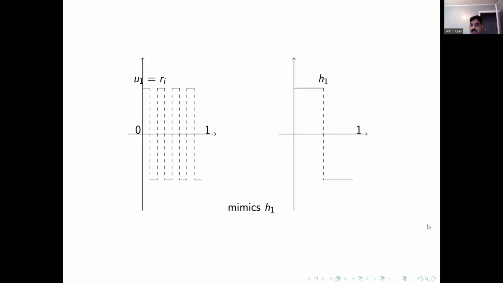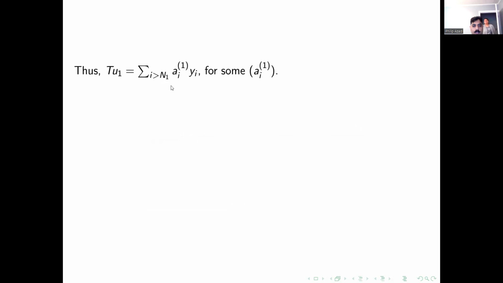See that each one is positive on half of its support, negative on half of its support, and here I have R_4, but any Rademacher function could do that. All we want is that T of u_1 is supported after capital N_1, because it is embedded in the space Y.